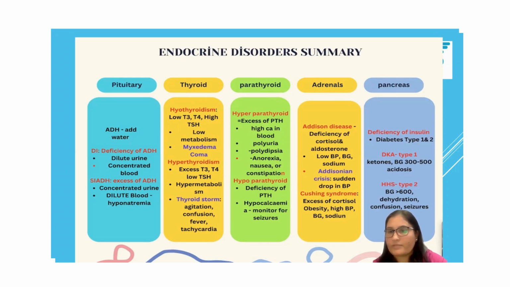And our last gland is the pancreas. It produces insulin. Deficiency of insulin can lead to type 1 diabetes or type 2 diabetes. Type 1 is mainly from destruction of beta cells, and type 2 is mainly from insulin resistance.